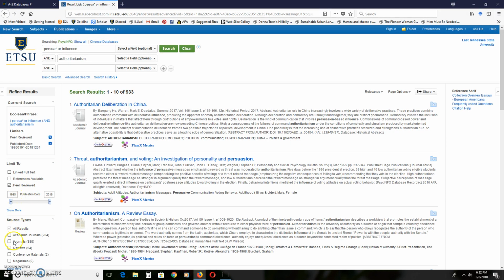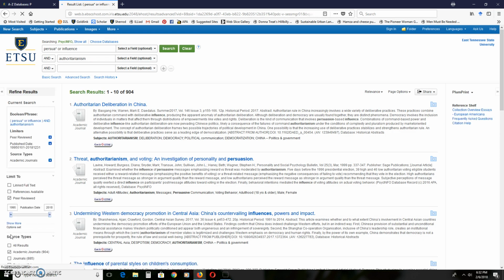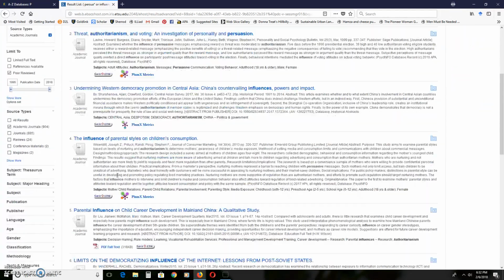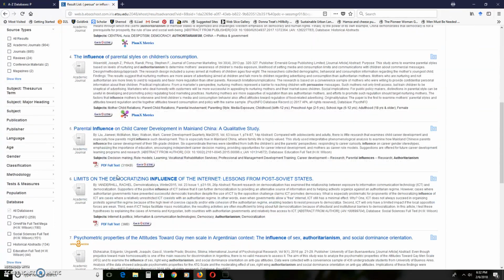Sometimes you have to hit the button here that says academic journals because for some reason peer-reviewed won't be there. So you have to select academic journals. It's a difference of 29 articles, so it's not a real big difference in this case. If you look at what we have here, this is a good example. I'm using this example on purpose. Authoritarianism gets used many times in politics. It also gets used in studies of parenting, which you can figure out as you start reading some of these things, that you start seeing that some of them are about government.